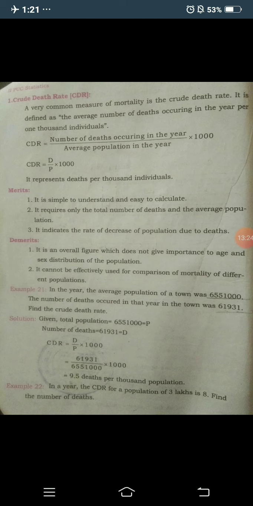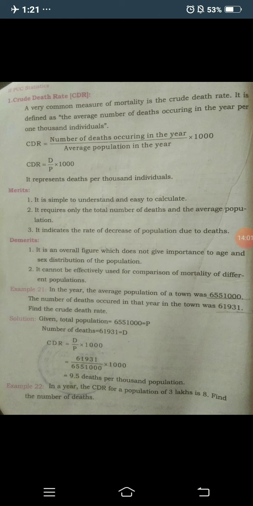It is not very important, but it gives a small explanation about the population related to the deaths: 9.5 deaths per 1000 population.